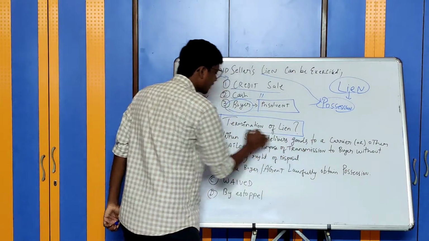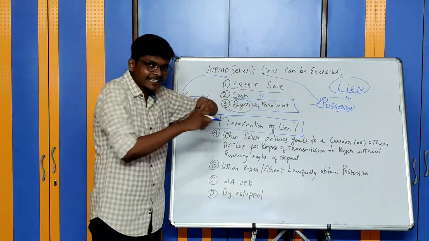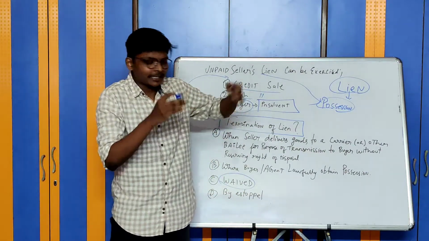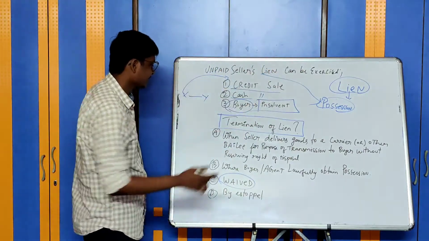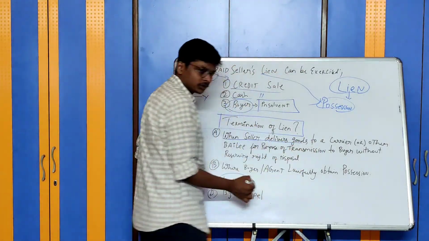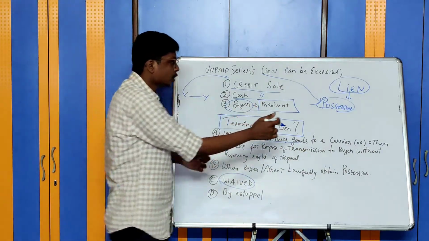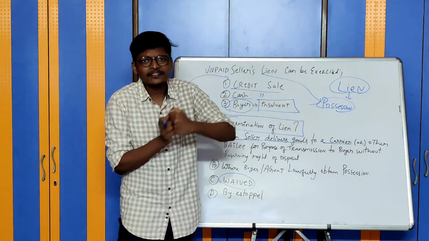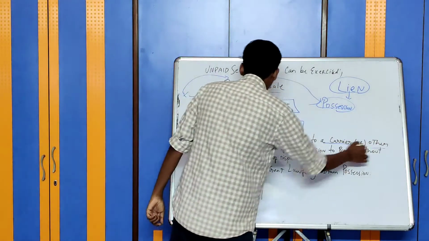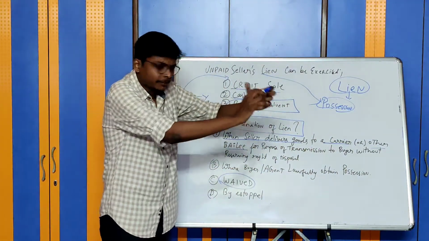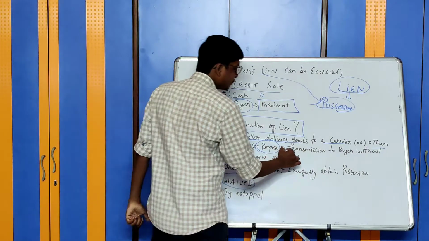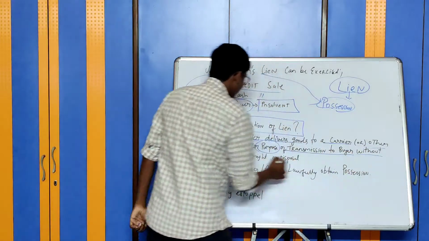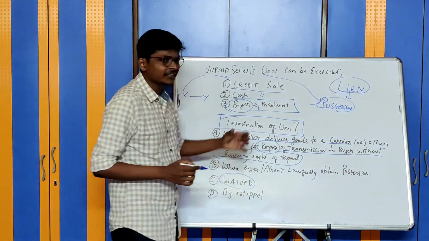When will such lien come to an end? When will his right to possession come to an end? One, I am the unpaid seller, I am waiving off my right. Next, when the seller delivers the goods to a carrier, meaning these truck agencies, transport agencies, or to another person, for the purpose of transmission of these goods, to deliver these goods to the buyer, without reserving right of disposal.